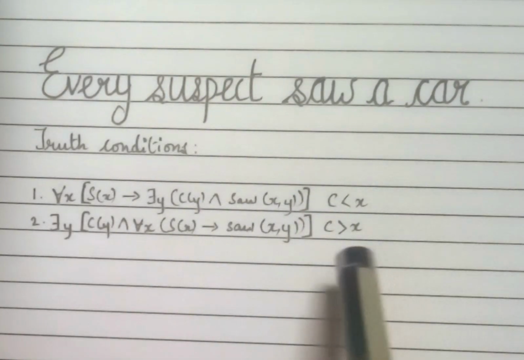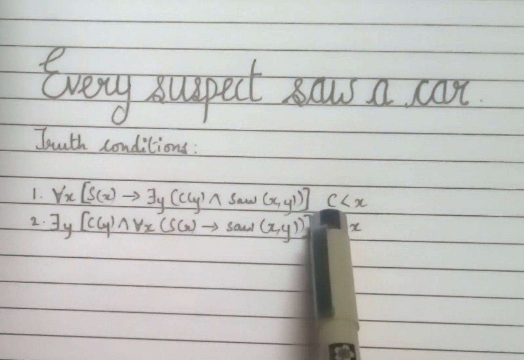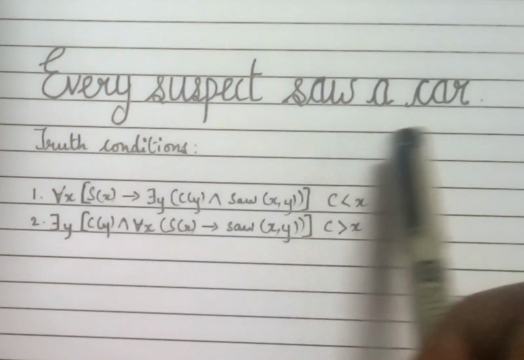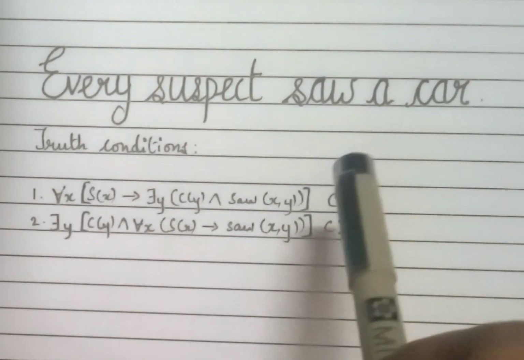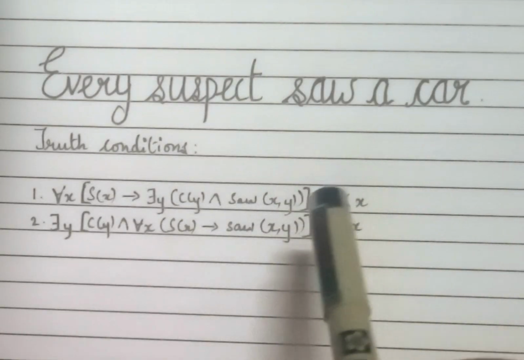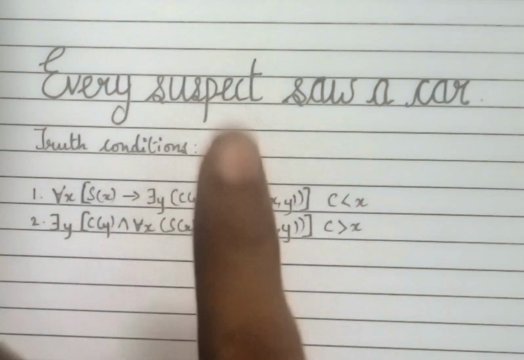Now here, every suspect, that is X, has a wider scope than a car. So each suspect can be linked to their own piece of evidence. For example, one suspect saw a red car, another saw a black car, another saw a blue car. From an investigation standpoint, it's multiple unrelated sightings. There is no one strong lead.